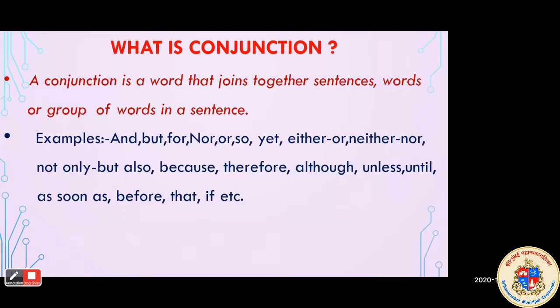Some examples of conjunctions are: and, but, for, nor, or, so, yet, either or, neither nor, not only but also, because, therefore, although, unless, until, as soon as, before, that, if, etc. These are some examples we have taken here.